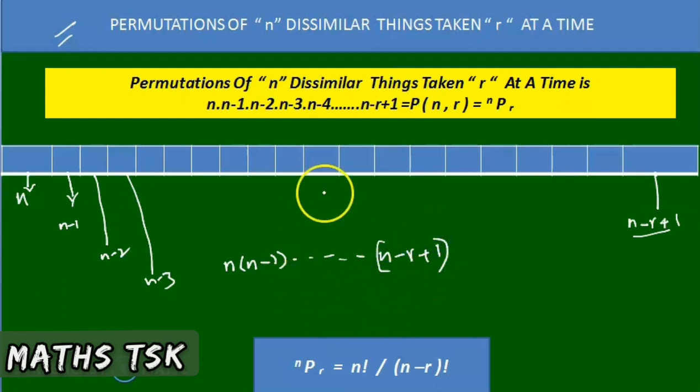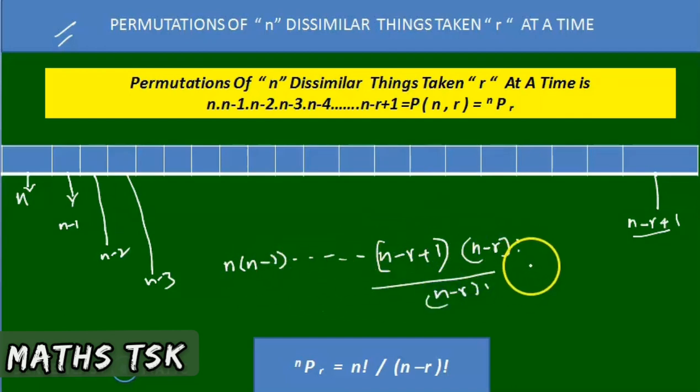So this is the number of ways of arranging n dissimilar things in r places. If you multiply and divide by n minus r factorial, the numerator becomes n factorial, isn't it? Since n minus r plus 1 minus 1 is n minus r, the denominator is n minus r factorial. This becomes n factorial by n minus r factorial. This is the number of ways of arranging r places with n different things. It is denoted by nPr, or P of n comma r.